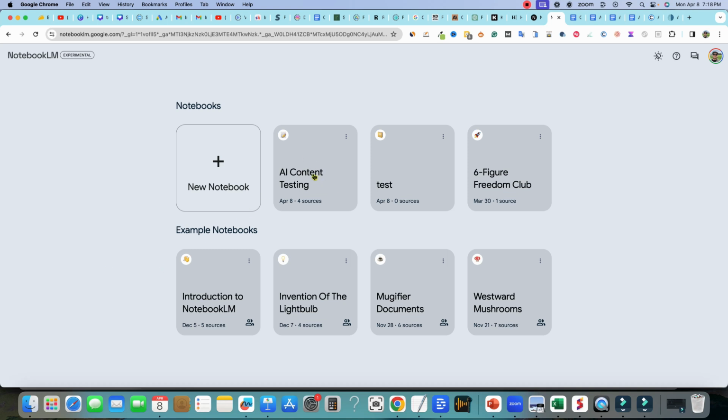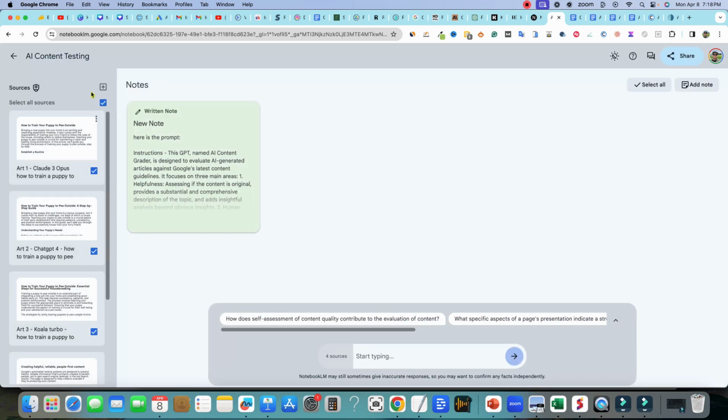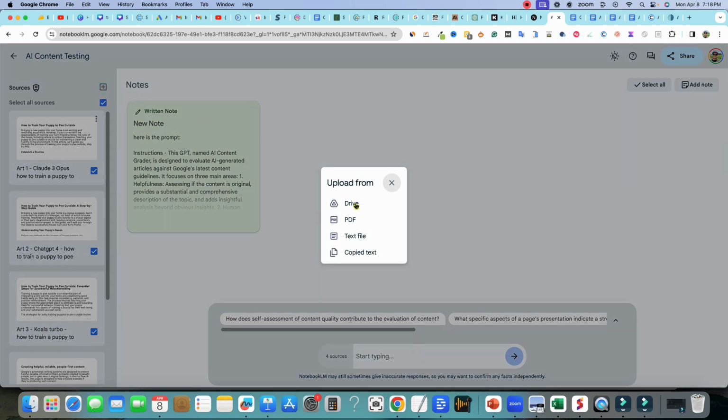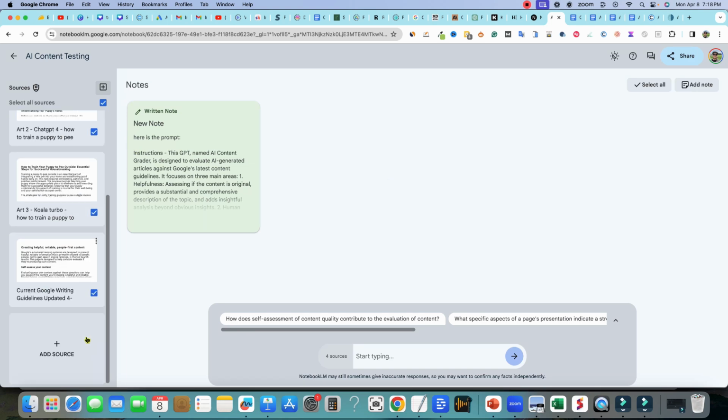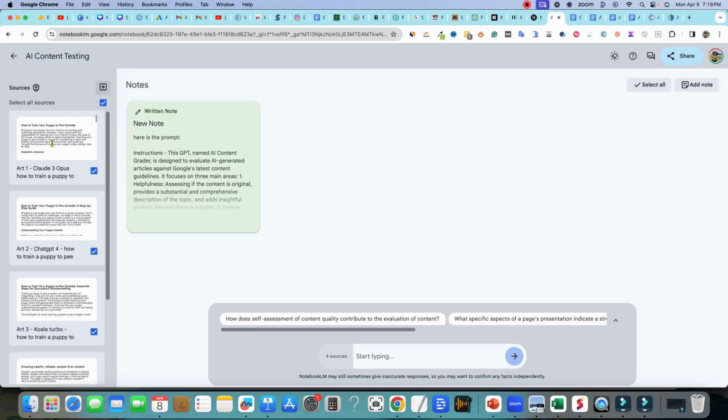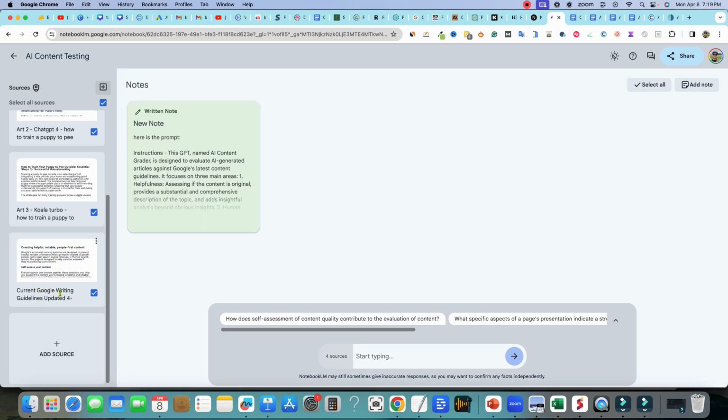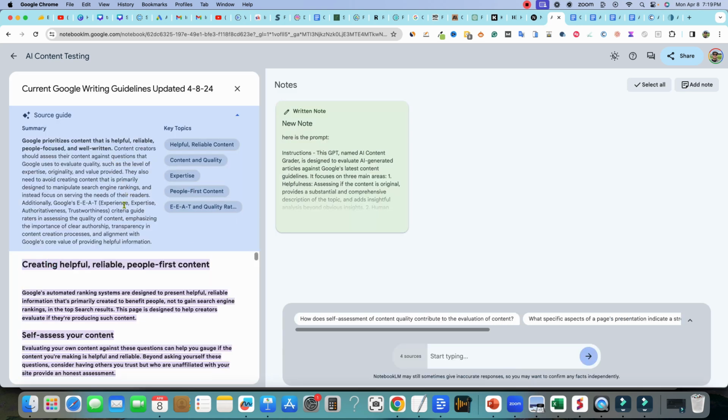I'm going to go into AI content testing right over here. You can basically come in here and say, hey, I want to add a source. It can be from Google Drive, PDF, text file, or copied text. And then that becomes a source right over here. So you can see we have 4 sources. We added in our current Google writing guidelines right here. So we can actually go and look that up. It has all of that right in here.